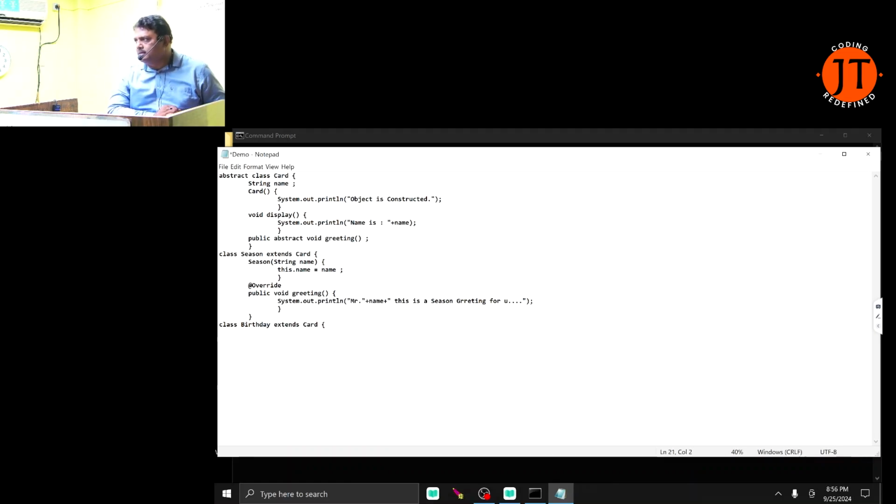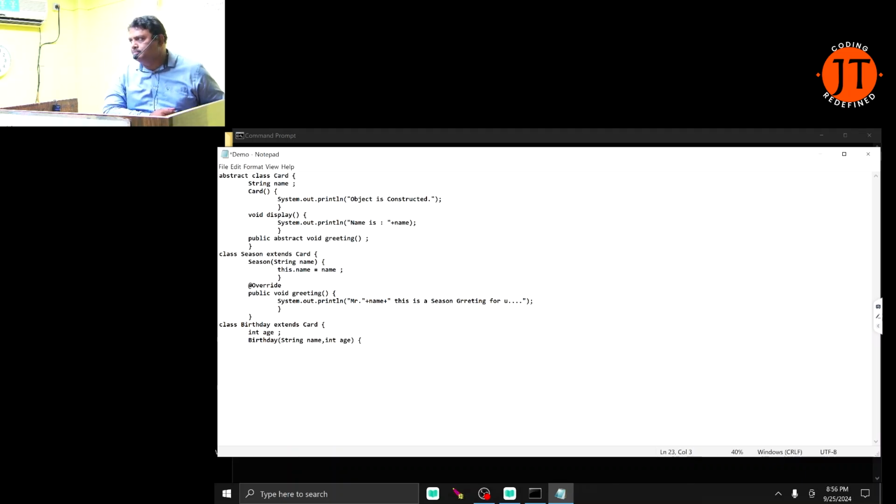Birthday is another class which is inherited from Card. I write here int age. Age is an instance variable. Now see, Birthday has a parameterized constructor: string name, and here I pass int age.